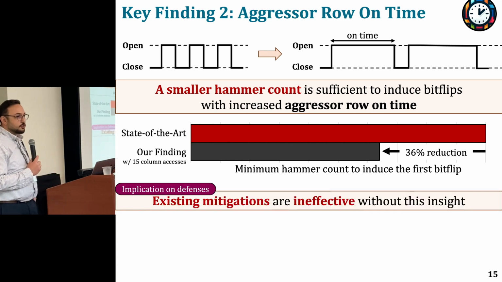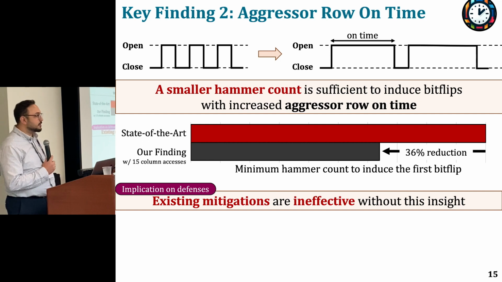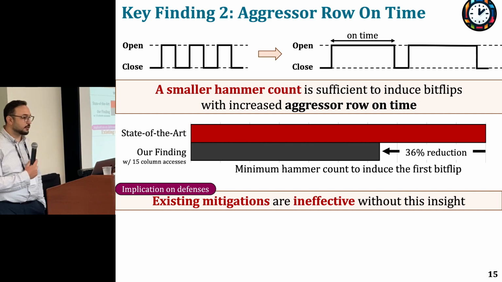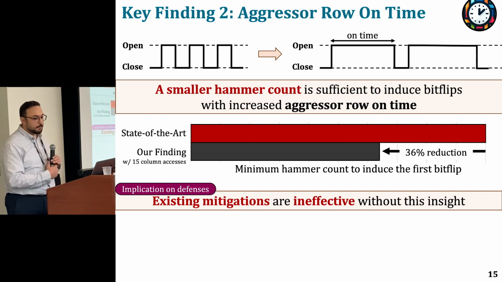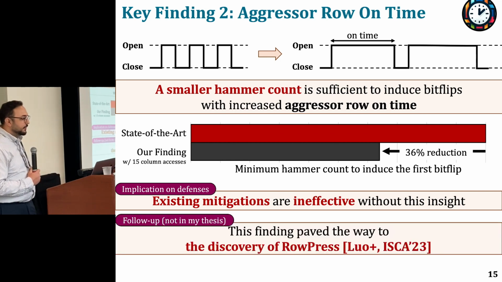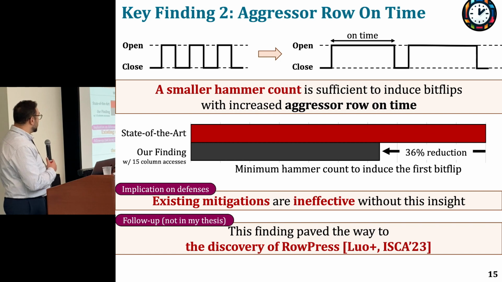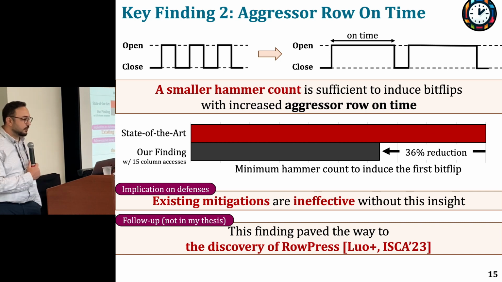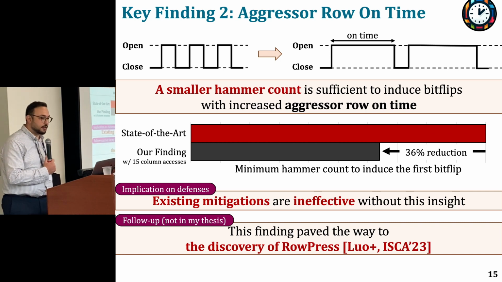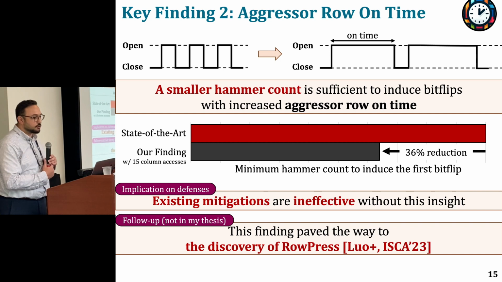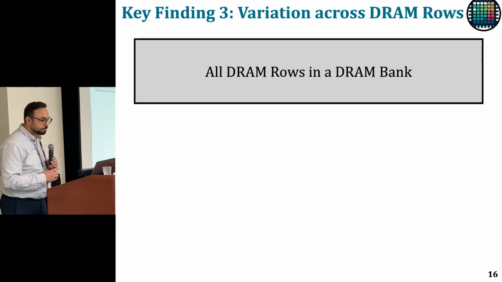This also has an immediate implication on the defenses. If your existing deployed mitigation mechanism is not accounting for this particular effect, you can bypass it by changing your access pattern. And this finding also turned out to be followed up on by some other folks, and they released last year the discovery of a new DRAM disturbance phenomenon called RowPress.